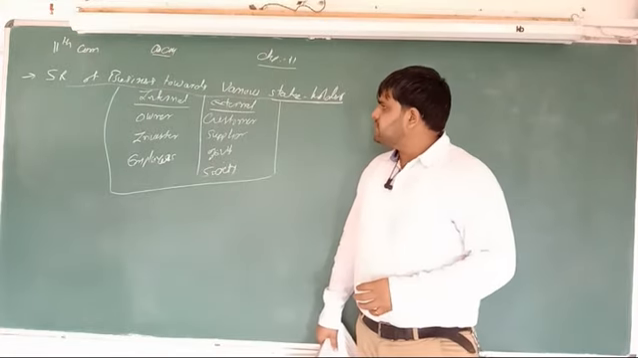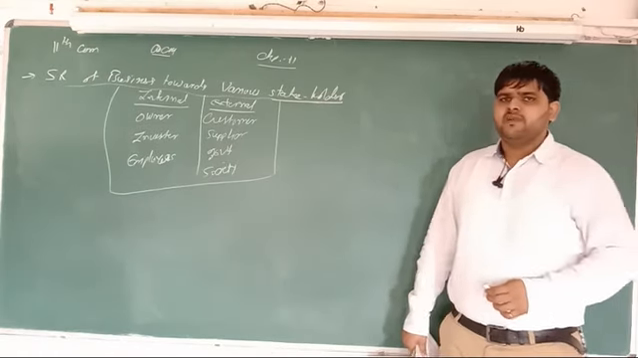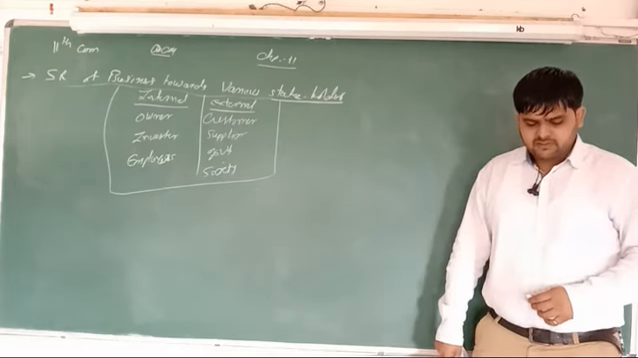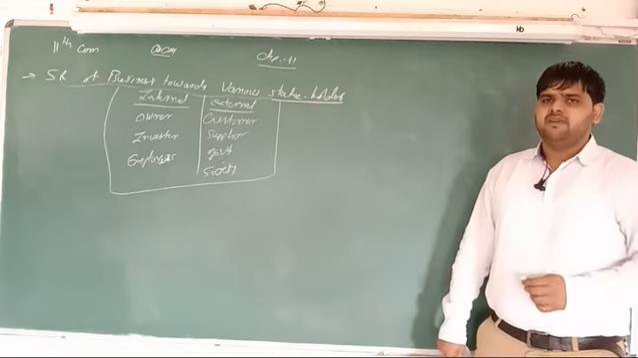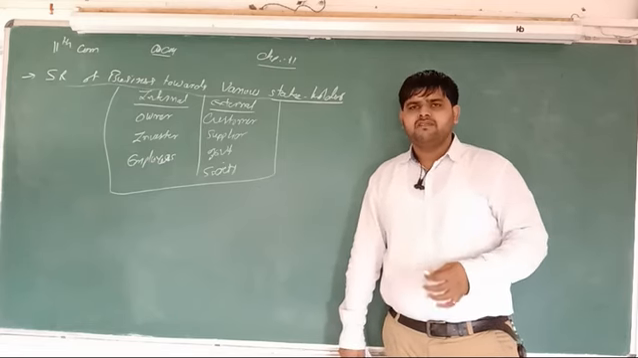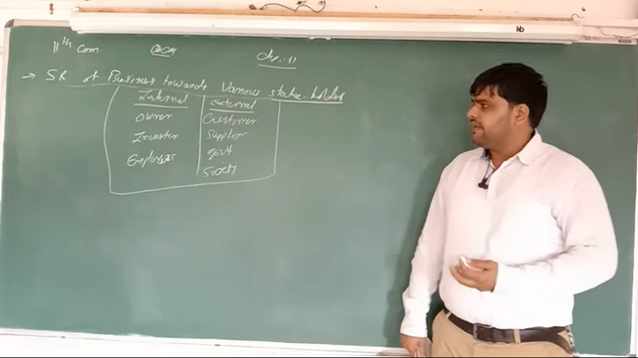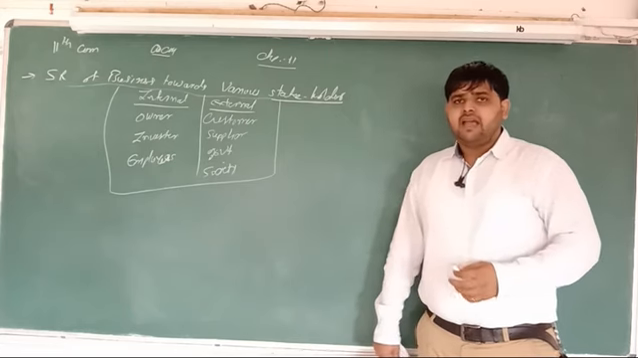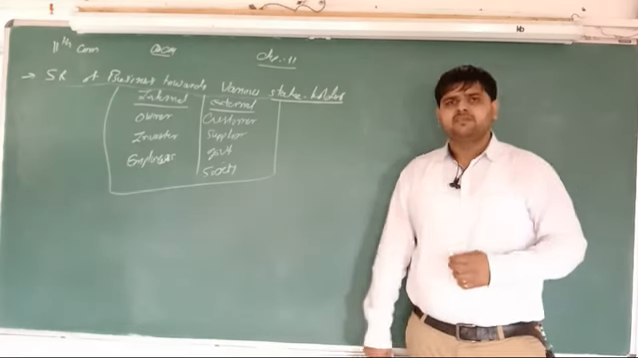Standard 11 Commerce, subject OCM, and chapter number 11, Social Responsibility of Business. In the last video, we learned about the social responsibility of business towards various stakeholders. Two types of stakeholders are there. Number one, internal, those who work internally in our business, mainly owners, investors, and employees. Second one, that is external, outsiders of the business: customer, supplier, government, and society.